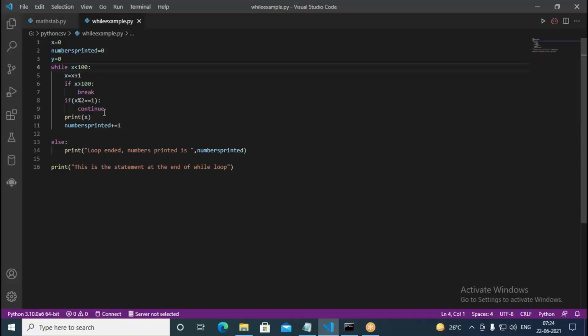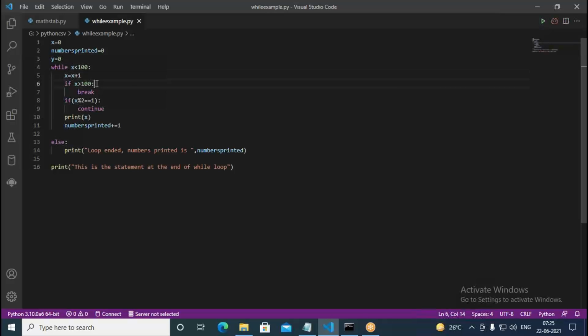Now when x is 1, here x % 2, x is 1, and we are dividing with 2, the remainder you get is 1. In such cases, it comes to this part, it checks here. So how much is x here? 1 is less than 100, that's correct. Therefore it does the increment, x equal to x plus 1. That means it becomes 2 there.